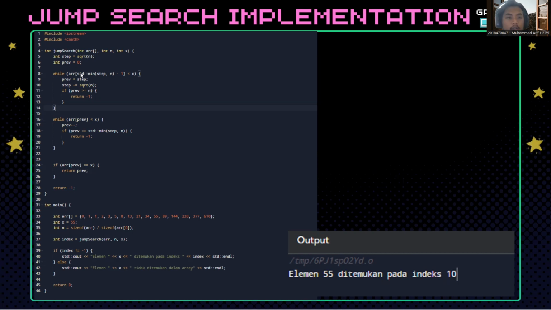Using the while loop, while arr[min(step, n) - 1] is less than x, jump search through the array until it finds the block that might contain the element x. The min ensures not to exceed the array's boundary.